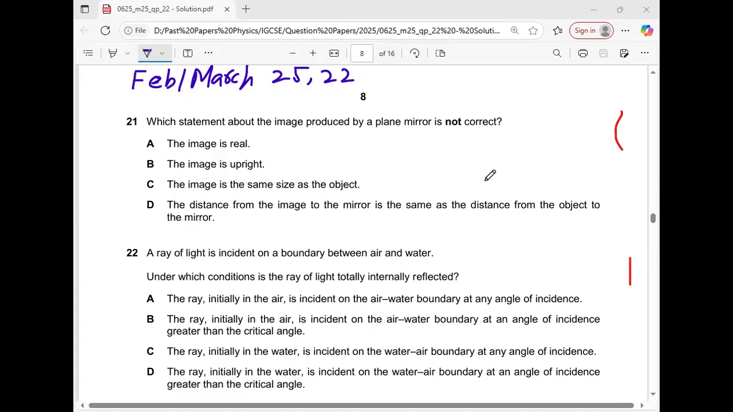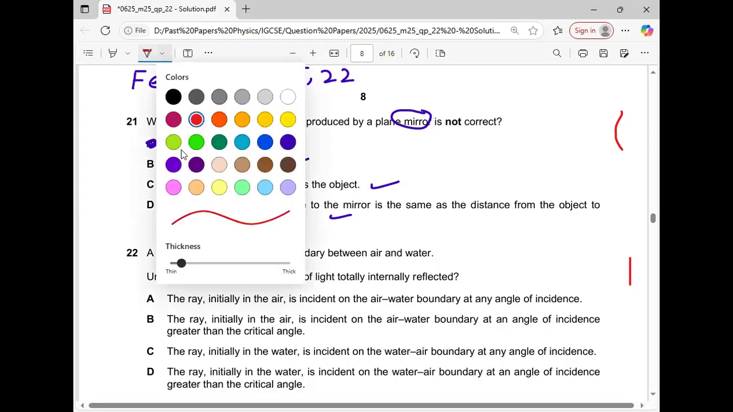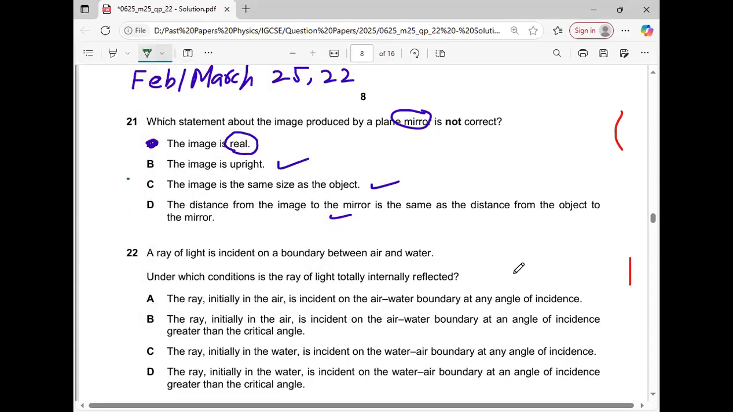Let's start. Which statement about the image produced by the plane mirror is not correct? In a plane mirror, the image is always upright. Same size as the object. Yes. The distance from the mirror to the image should be the same as from the mirror to the object. In a plane mirror, the image is always virtual, so it is not possible that the image is real. So this statement is not correct regarding the image formed in a plane mirror. Option A is the correct answer. Now let's move towards the next part.